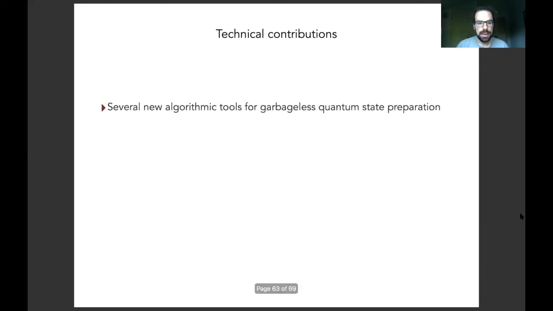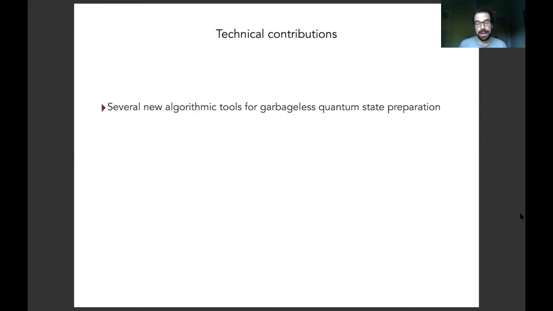To this end, we developed several new algorithmic tools for quantum state preparation without garbage. What does that mean? We devised algorithms that as an input get a classical description of a quantum state, but this is supplied as a quantum state itself. And then they basically attach the quantum state that's described in the classical description to it. So the input is just some description, and the output is that description tensor the quantum state without any additional garbage states.